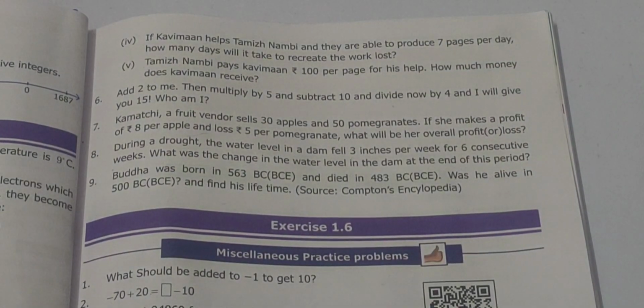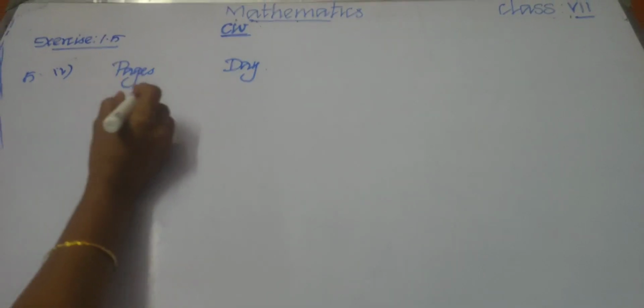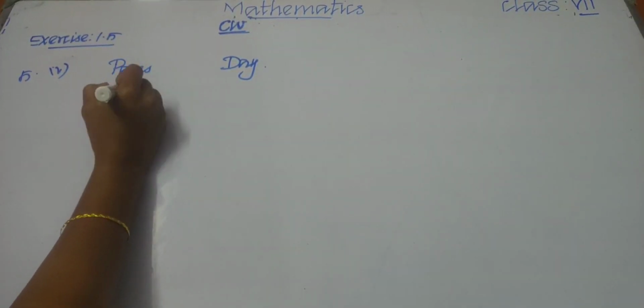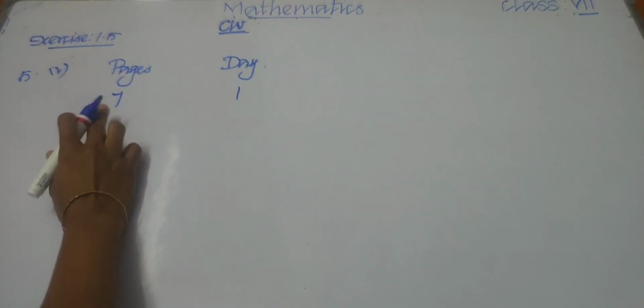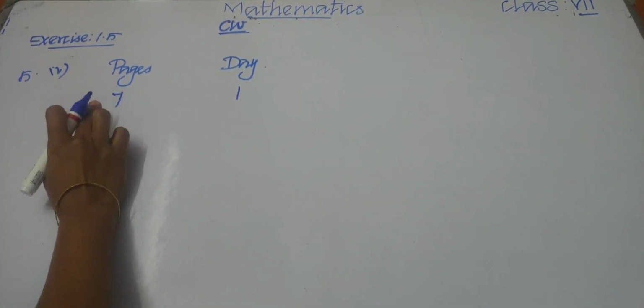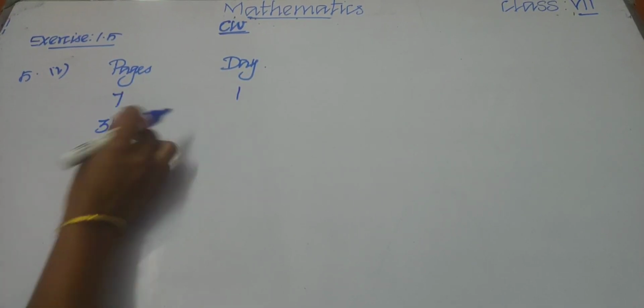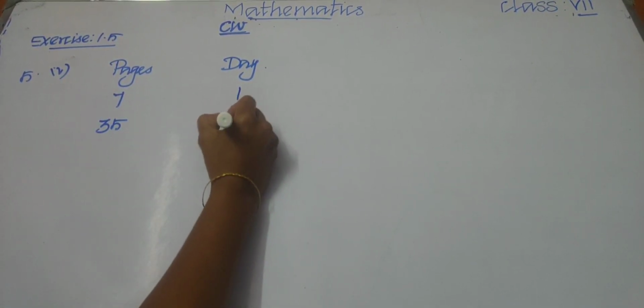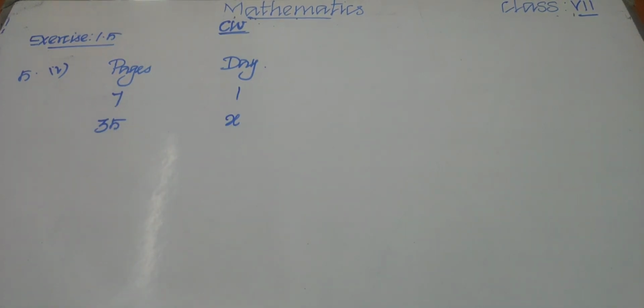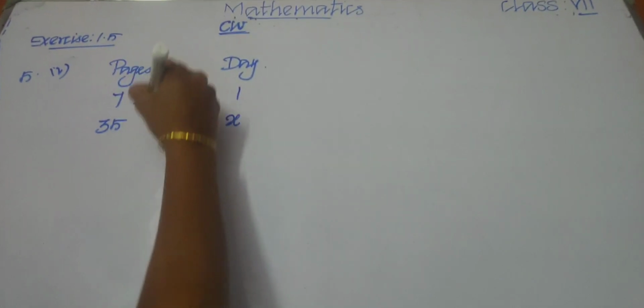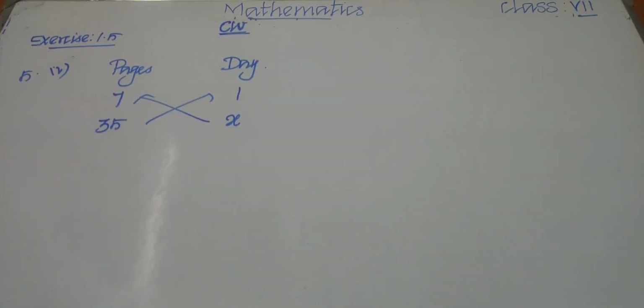So how will you find? We can say Kaviman can write 7 pages in one day. So for preparing these 35 pages, how many days will he take? That is the question. Again we can do this by unitary method. Now we can cross multiply and find the answer. The fourth is also your homework, children.